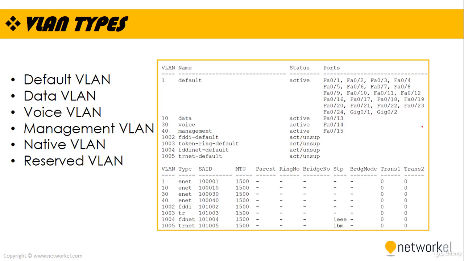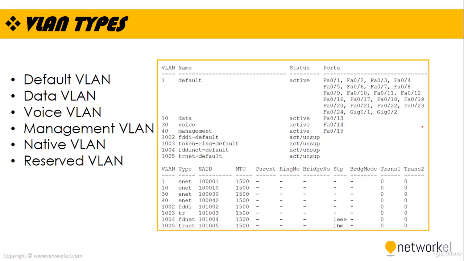Let's talk about the VLAN types now. We have 6 types of VLAN. The first type is the default VLAN. This is basically where all ports belong by default, guys. This is technically VLAN 1 and it can't be deleted from the switch.